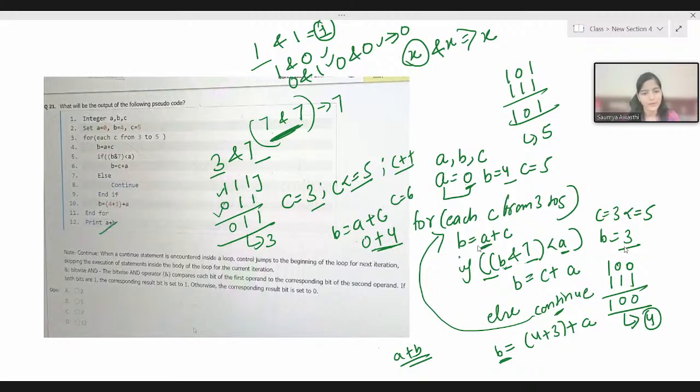And at the last, what do we have? Print A plus B. So A value never changed. It remained as it is, that is 0. And what is the value of B? 5, right? So hence option B will be the correct answer.